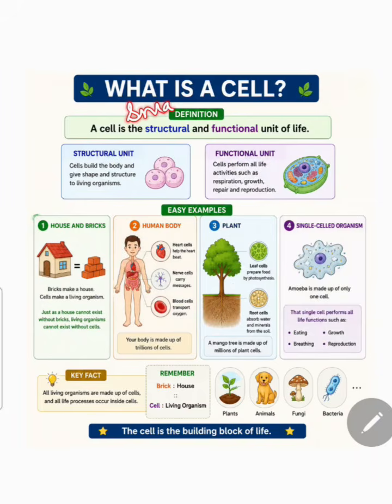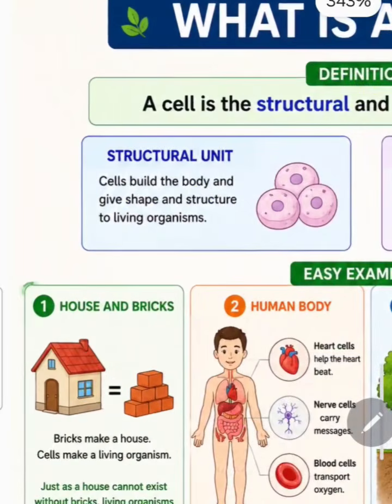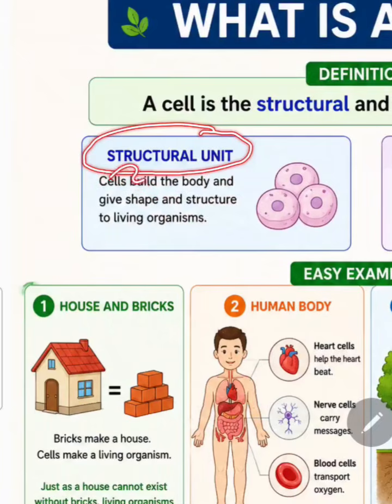We have read this definition many times, but what is the meaning? What does that mean? If we talk about the structural unit, it means a cell is called the structural unit because it builds the body of living organisms. For example, think of a house. A house is made up of many bricks. In the same way, living organisms are made up of many cells, trillions of cells. Just as a house cannot exist without bricks, living organisms, their bodies, cannot exist without cells. So that is why it is called structural unit, smallest structural unit of a body.